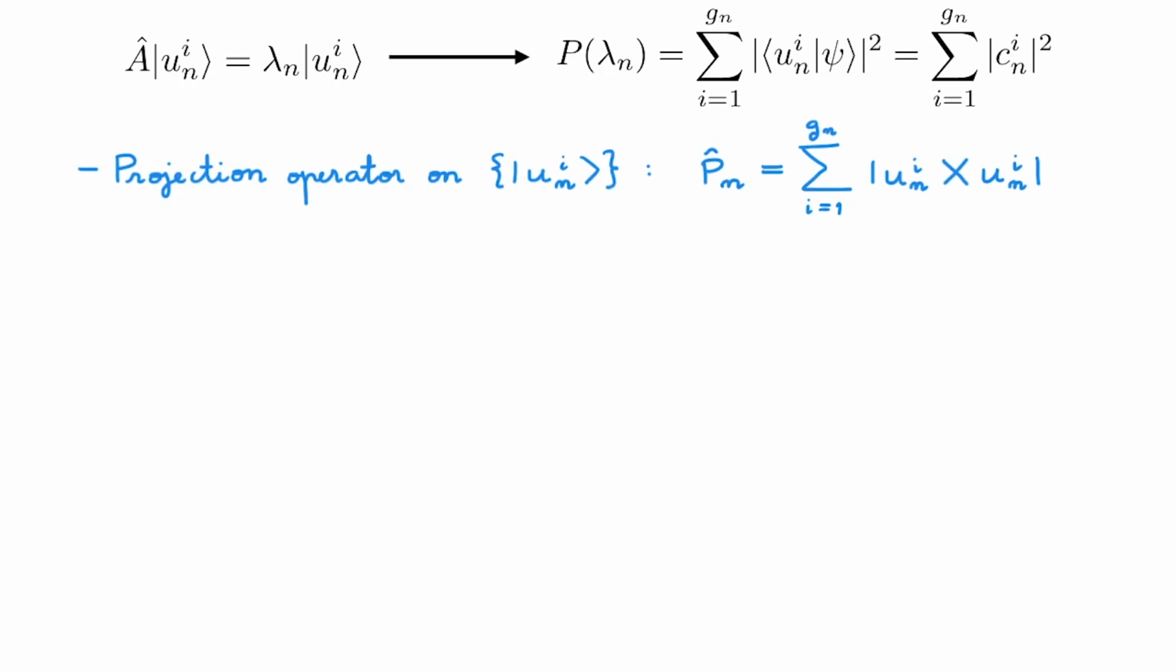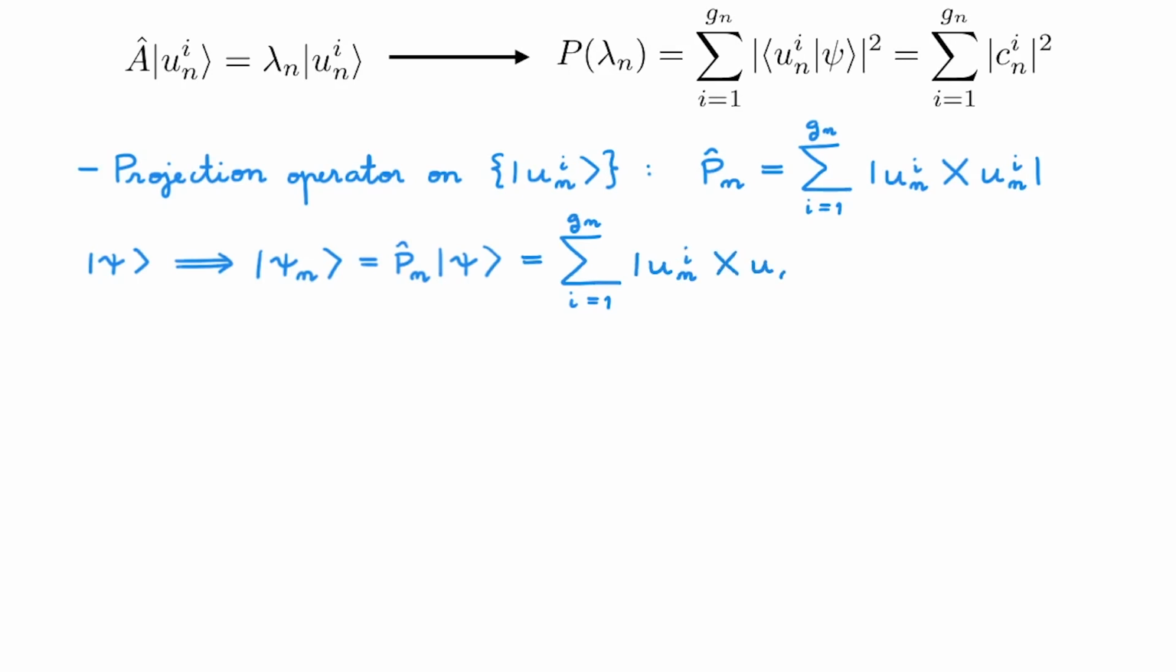Imagine that our system is in state psi, and then construct a new state psi n as the projection of psi onto the gn-dimensional subspace associated with eigenvalue lambda n. Writing the explicit expression for the projection operator, we get this. This here is the usual expansion coefficient C, so we can then rewrite the state psi n like this.